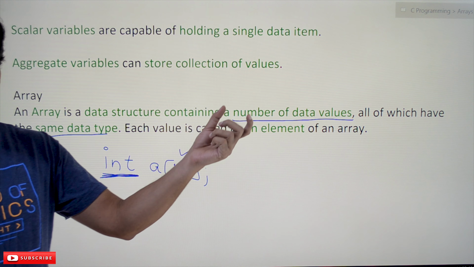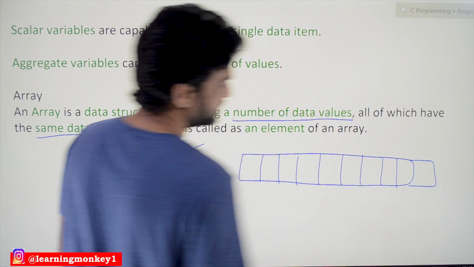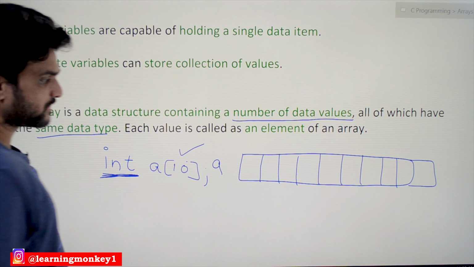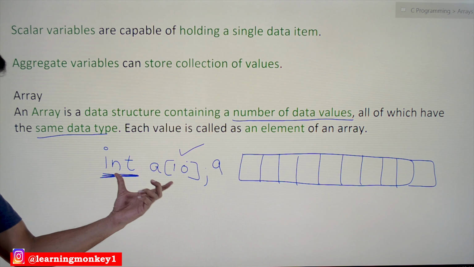So let's try to visualize this array. Every concept needs to have some visualization. In our future classes, we are going to use this kind of visualization. This is how we can visualize an array: 1 2 3 4 5 6 7 8 9. See here, this is an array A. Whenever we declare these lines of code, and whenever this line of code gets executed, this is how we can visualize that array.